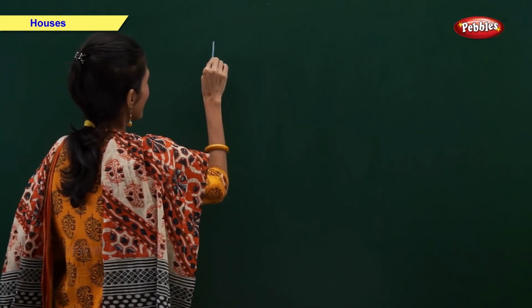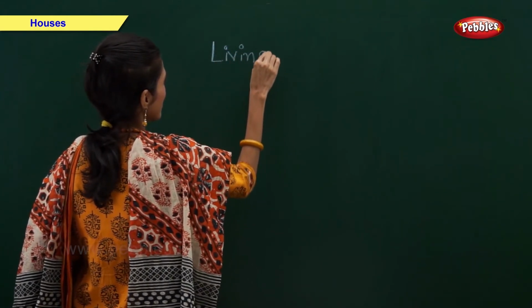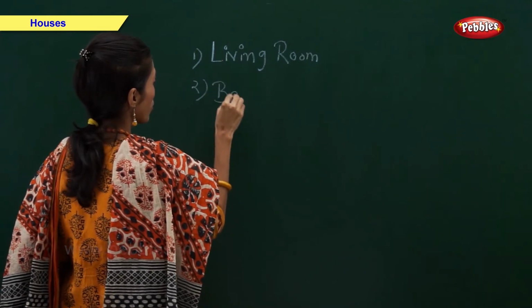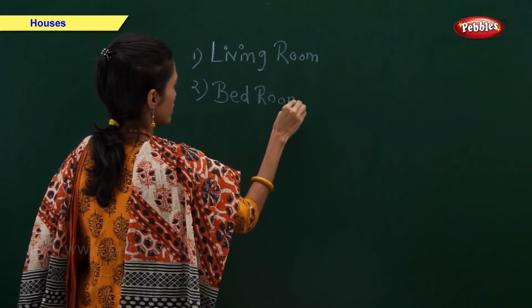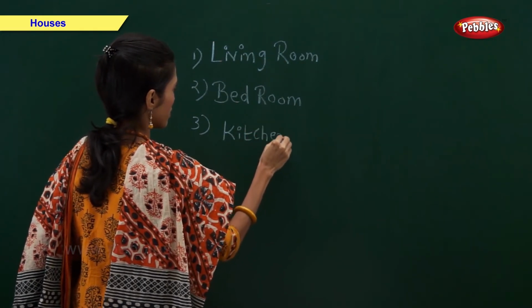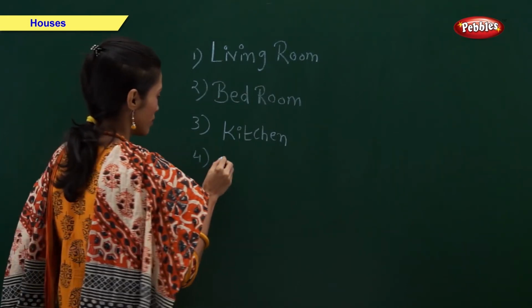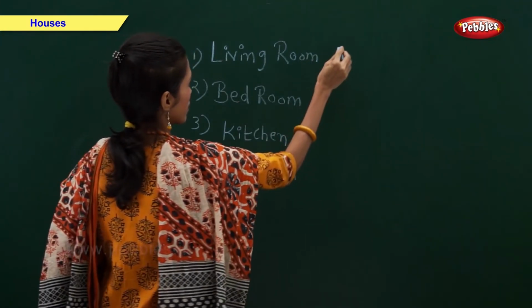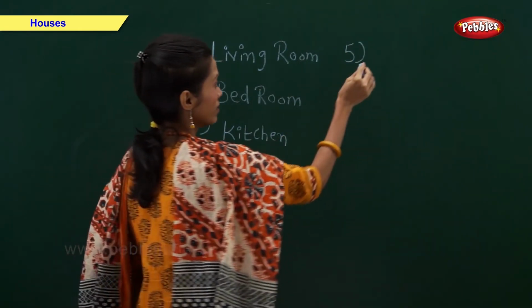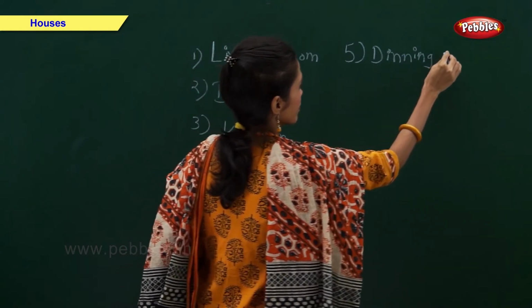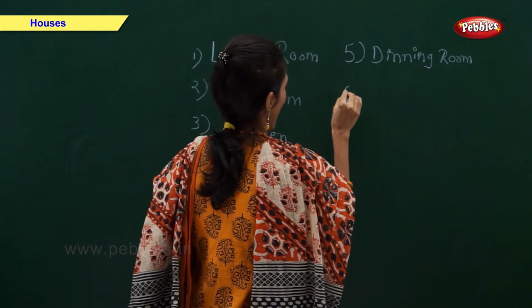A house can have many rooms. They are living room, bedroom, kitchen, bathroom, dining room, and study room.